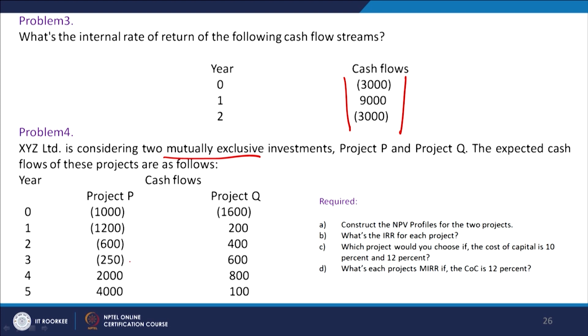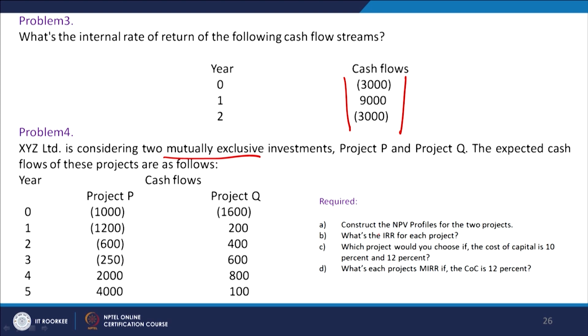In this case, at time 0, at the end of the first year, at the end of the second year, and at the end of the third year, there are negative cash flows. It means cash outflows are taking place. Only years 4 and 5 are giving us the inflow. In the other case, we have a project where the cash outflow occurs only in the current period, but over the subsequent 5 years we are going to get the cash inflows. We have to evaluate it, and there are some questions given here which we have to answer.